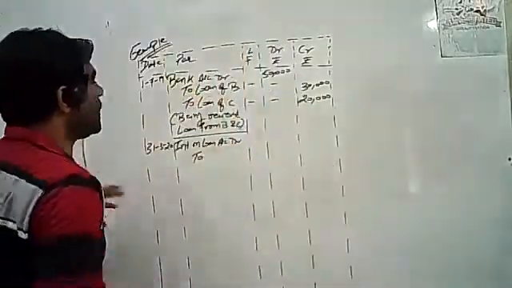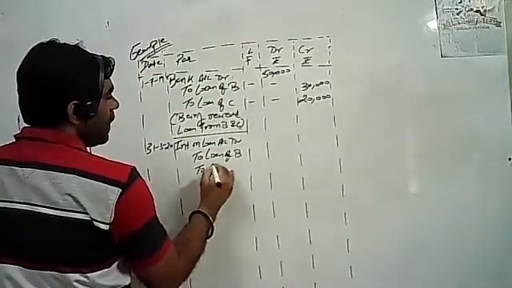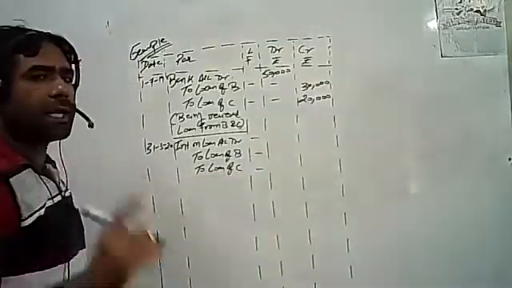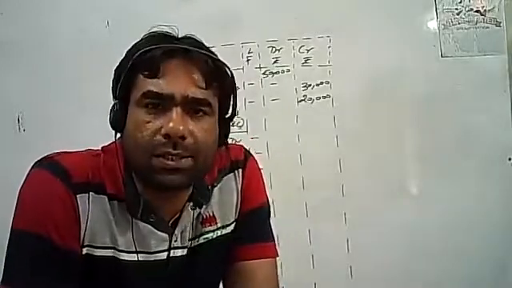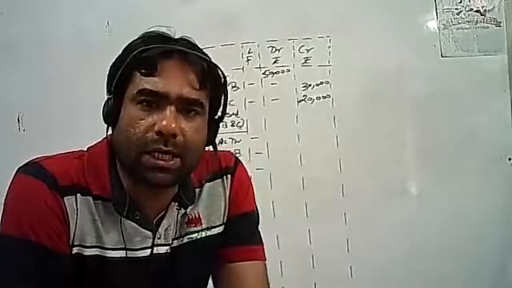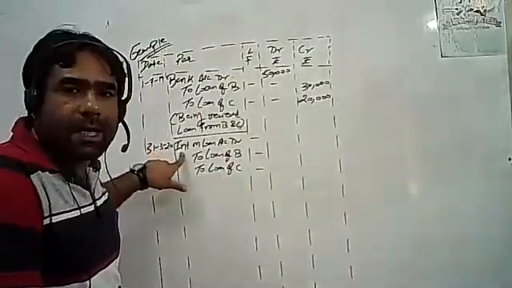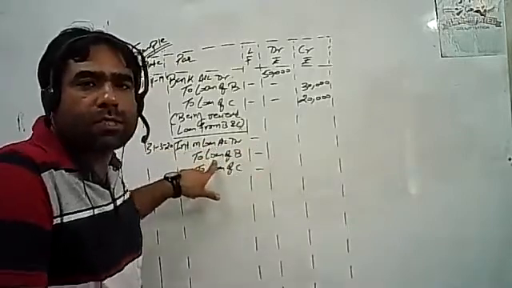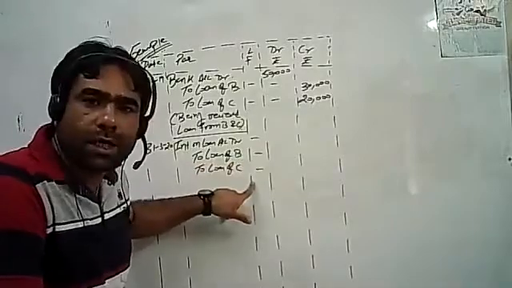To B and C. So to loan of B and to loan of C. Journal entry once again. Firm has taken loan from B and C, so firm is supposed to pay interest to B and C. Interest is expense, so it is to be debited. Interest on loan account debited to loan of B and loan of C.